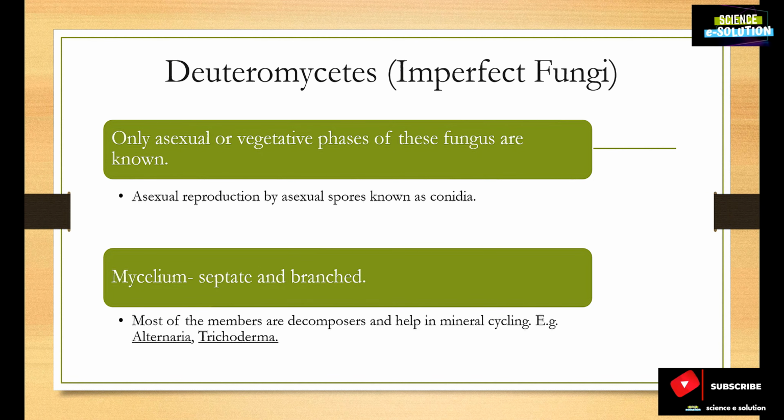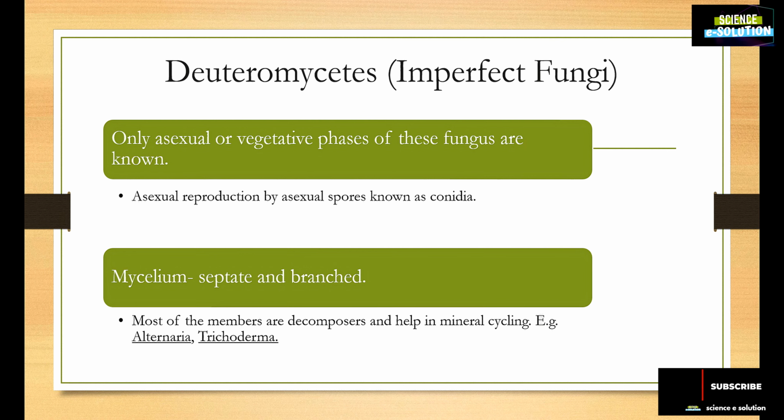Deuteromycetes. This class is also called imperfect fungi because sexual reproduction is not seen in Deuteromycetes. Only asexual or vegetative phases of these fungi are known. Asexual reproduction is by asexual spores known as conidia. Mycelium is septate and branched.